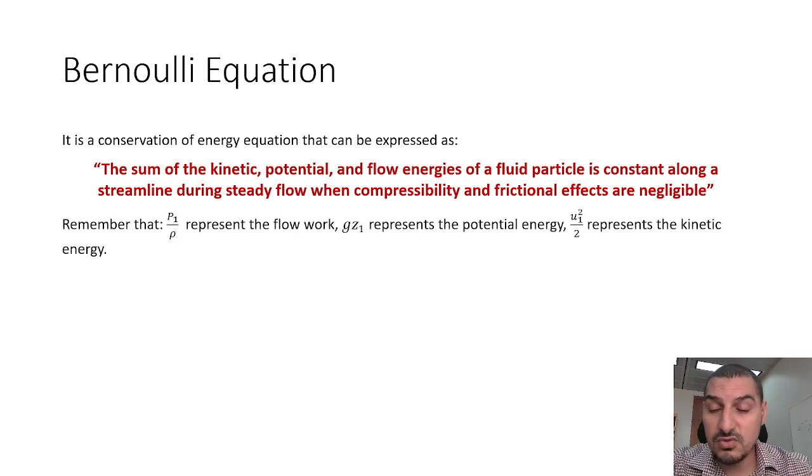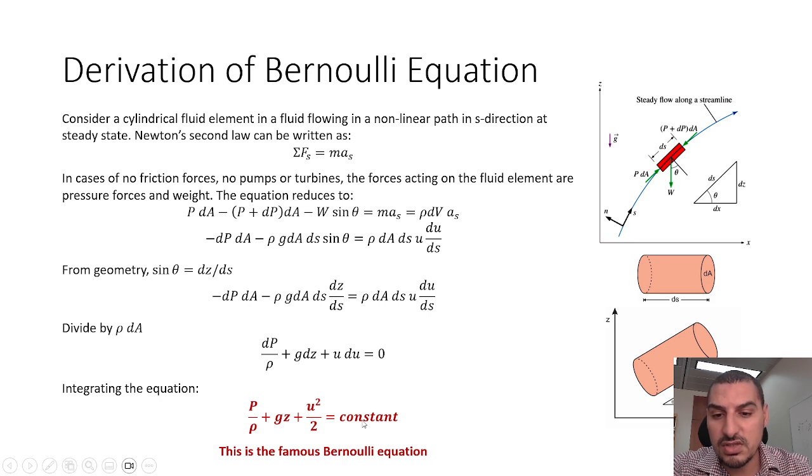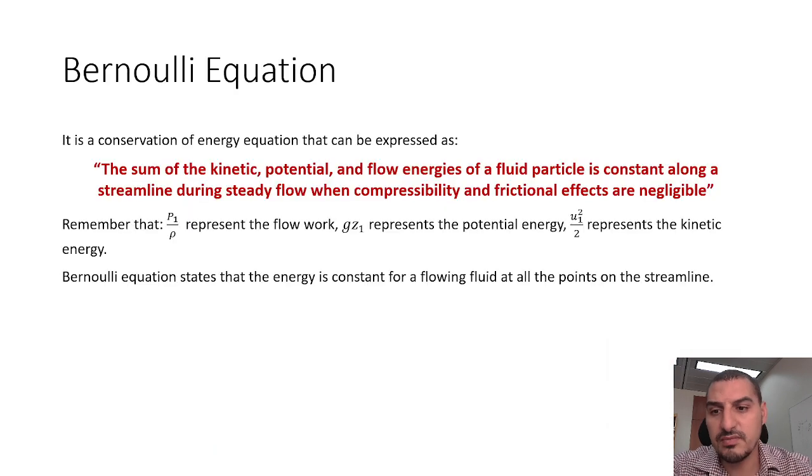How this relates to the equation: P over rho represents the flow work, gz represents the potential energy, u square over 2 represents the kinetic energy. I'm going to go through this in the next slide, but this is what we can get from the equation: the sum of the three forms of energy is constant. So energy is conserved, so it's very logical.